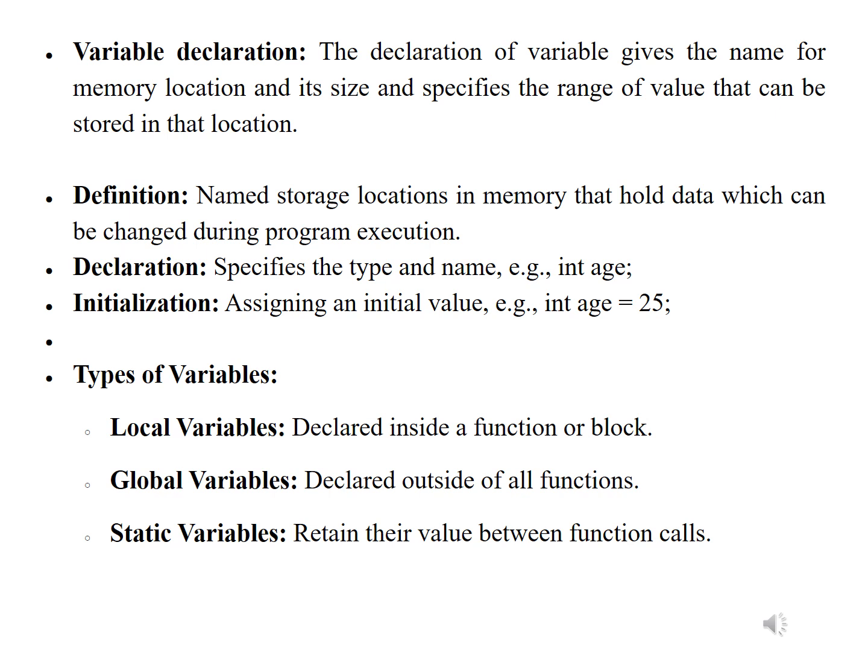Initializing is assigning an initial value. For example, int a = 25. Age is a variable which has been assigned the value 25, and that is an integer type. The types of variables: we can declare variables as local variables, global variables, or static variables. A local variable is declared inside a function or a block. Global variables are those declared outside of all functions. Static variables are those that retain their value between function calls.